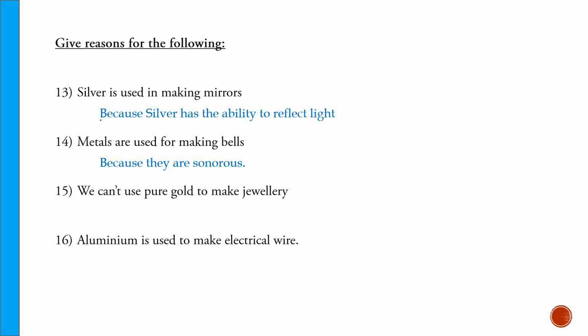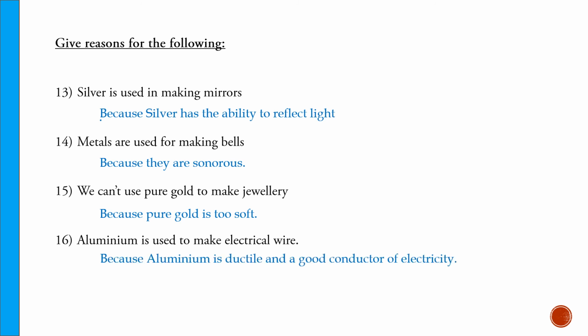We can't use pure gold to make jewelry. Why? Because pure gold is very soft. It's not malleable or ductile. It's very soft, so it can't be used to make jewelry. Aluminium is used to make electrical wire. Why? Because aluminium is a good conductor, and secondly, aluminium is ductile.